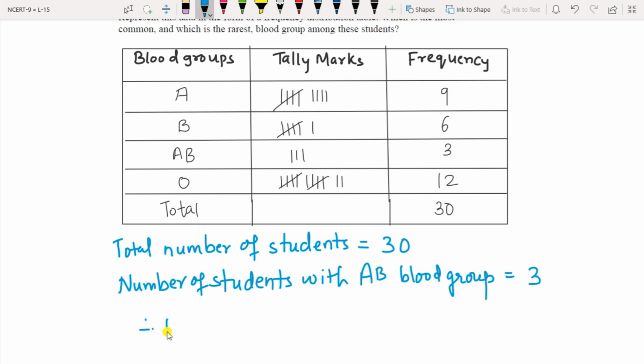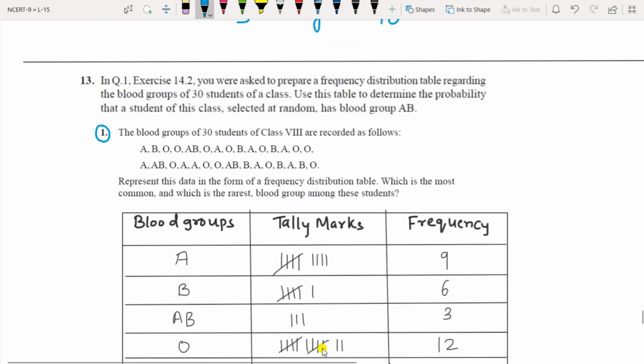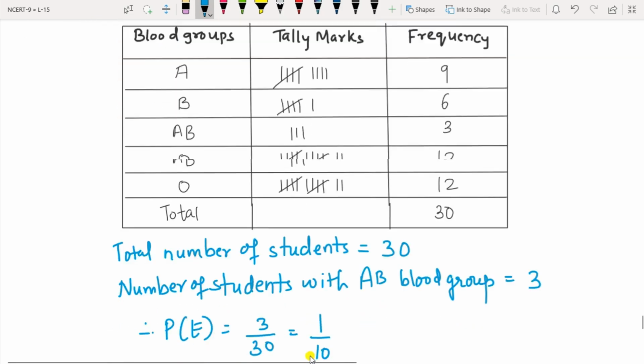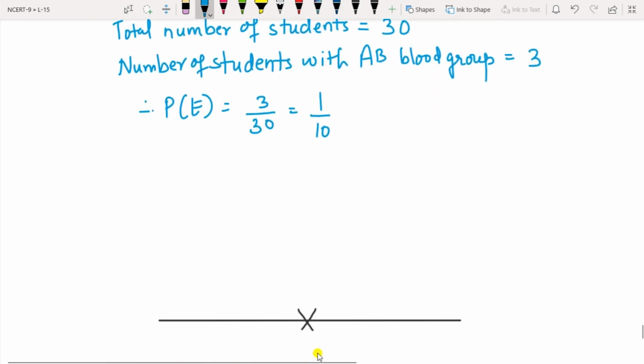Therefore the probability of the event will be 3 by 30, that is 1 by 10.